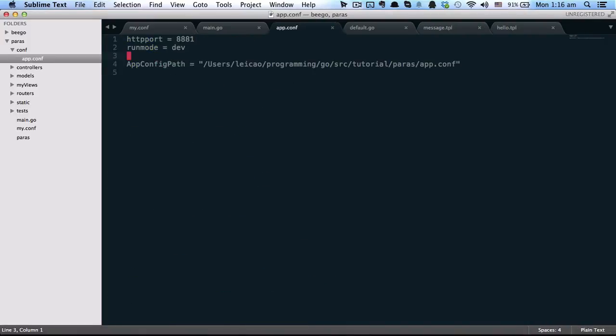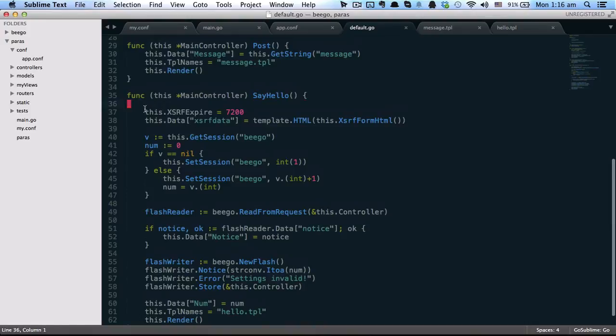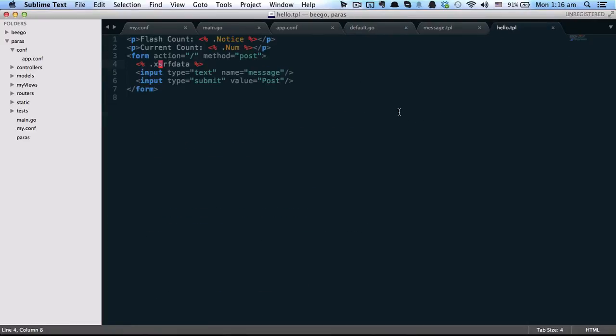You can see we set the XSRF expire to a higher value here, and we will assign this key to our template, which is generated as XSRF for each request. It will generate the hidden input here, and we will output it into our form.